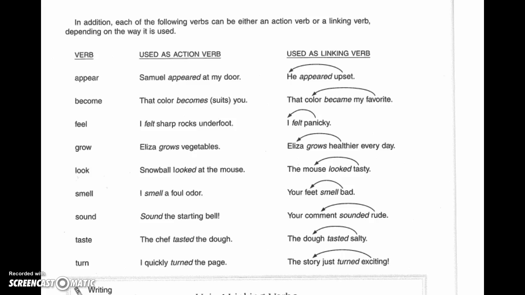And those words are also considered linking verbs because they're sort of like an equal sign. Take a look at these nice examples in the third column, how they're used as a linking verb. So that's a really good list of verbs that are used as linking verbs versus action verbs.